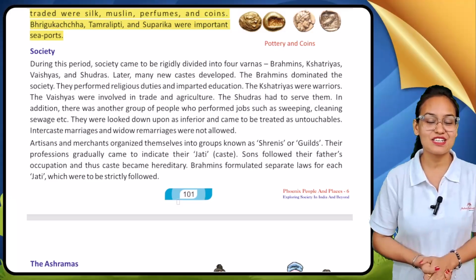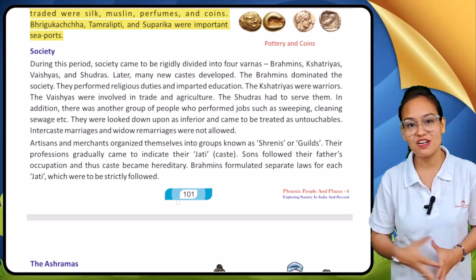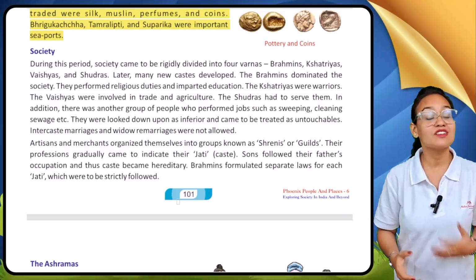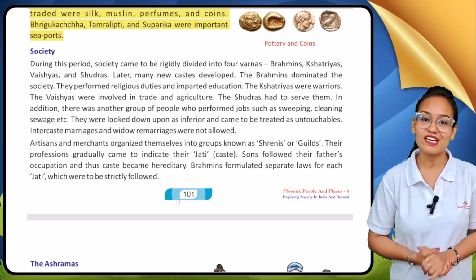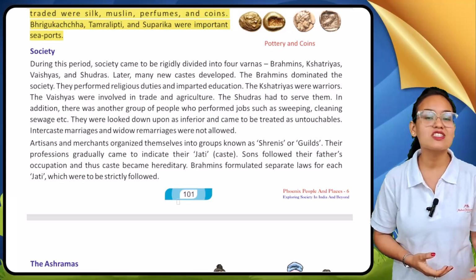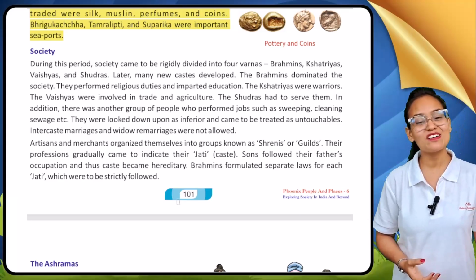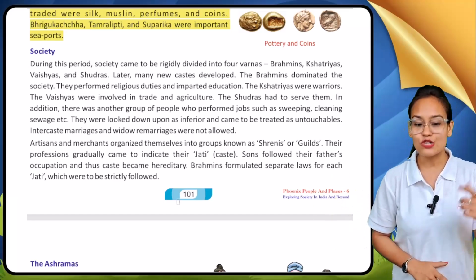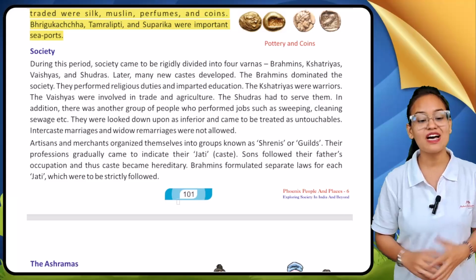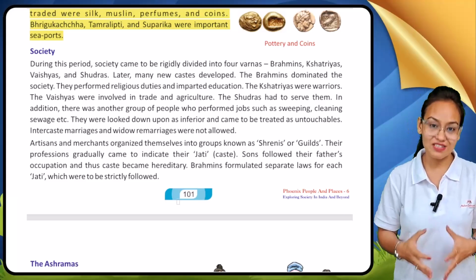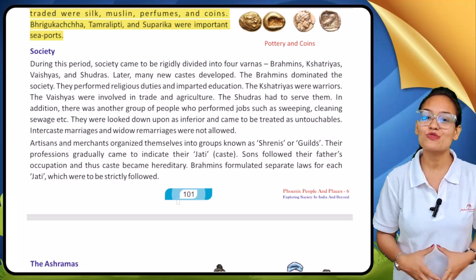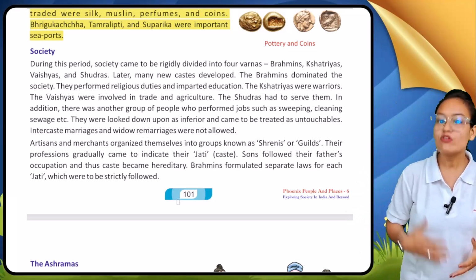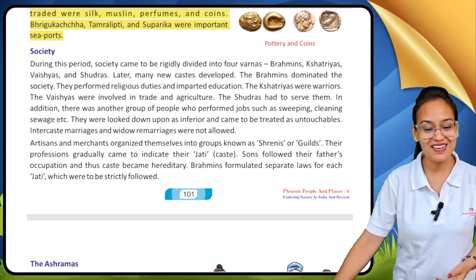In our today's session, we are going to continue our chapter number 5. In our previous class, we saw the different names which our country India got. We also saw the Magadh emperors, the rulers of Magadh, and how people used to live their life in that era. Now we are going to continue chapter number 5, and the first topic we start today is about the society. What kind of society did people live in? Come with me and let's start.